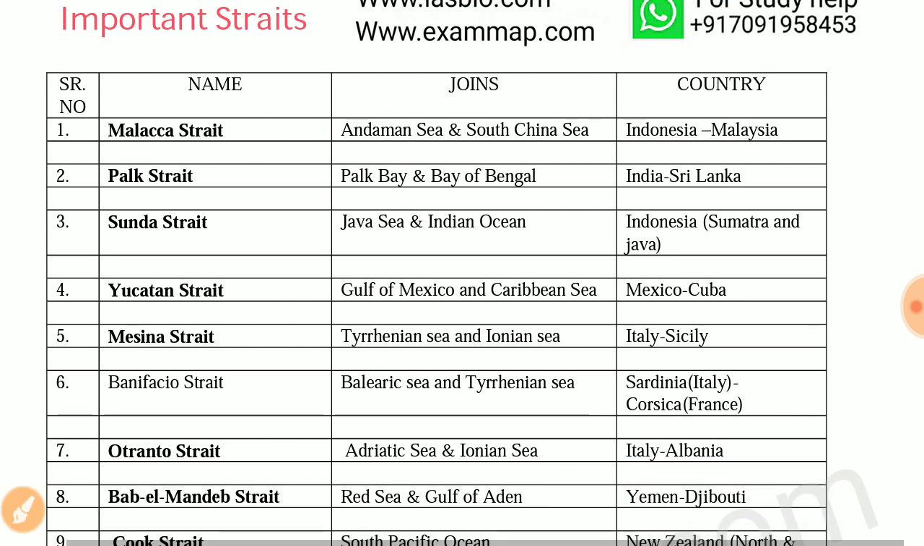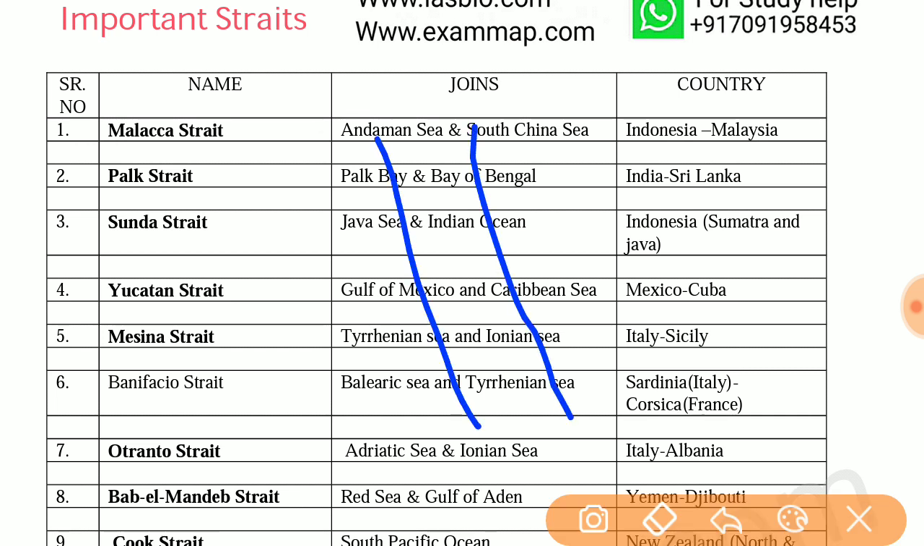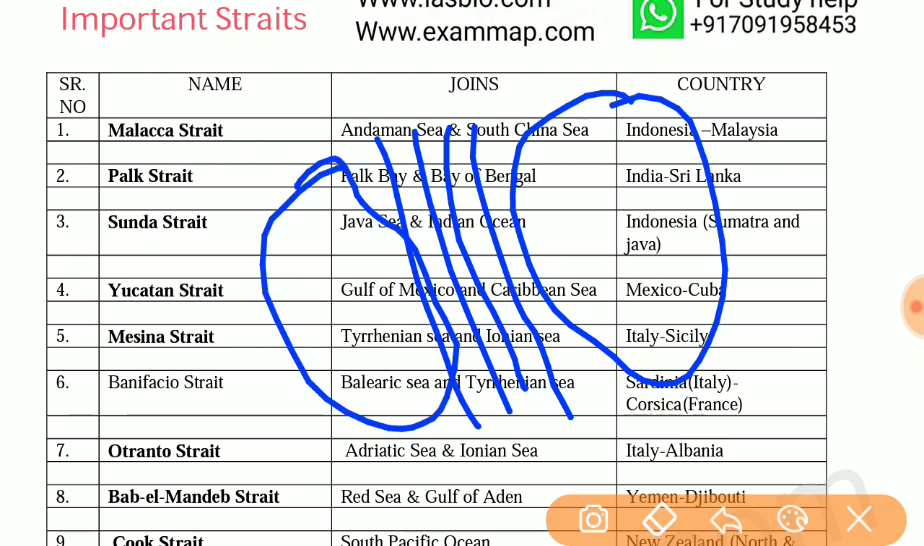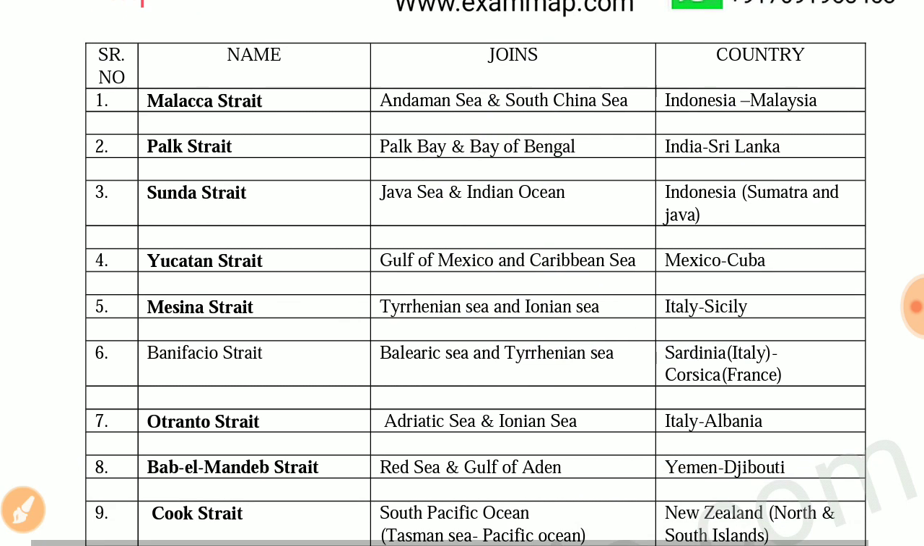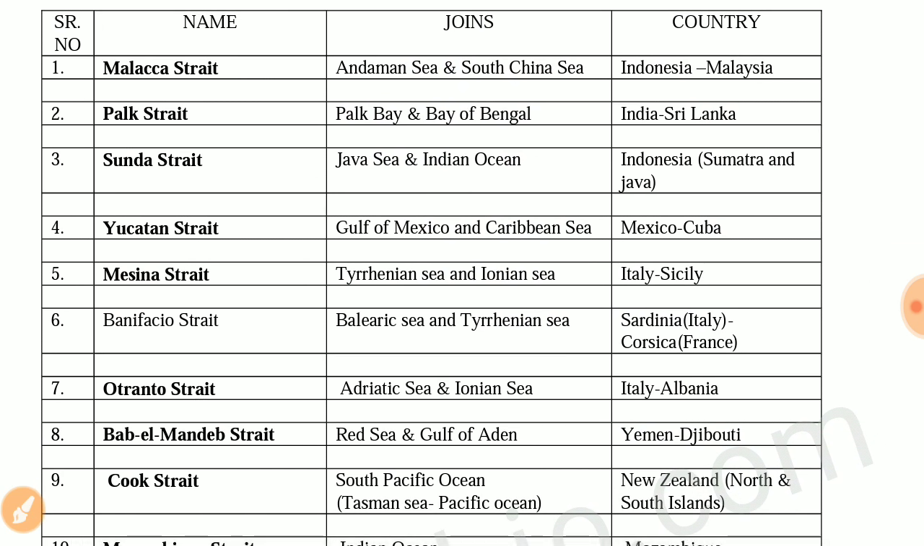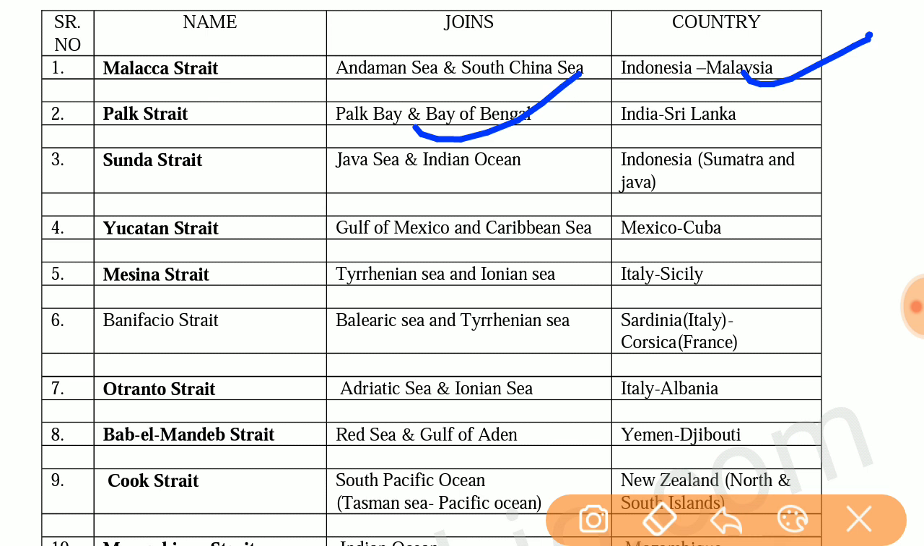So let's start. A strait is a narrow passageway of water, usually between two continents or islands, or between two larger bodies of water. So there are some straits. First one is Malacca Strait. It joins Andaman Sea and South China Sea, and the countries are Indonesia and Malaysia. Second is Palk Strait, joins Palk Bay and Bay of Bengal, and the countries are India and Sri Lanka.